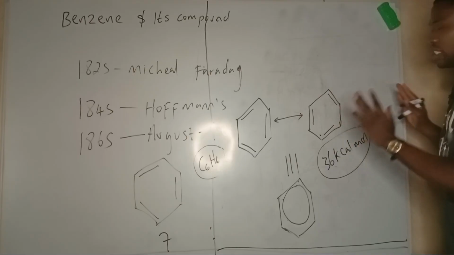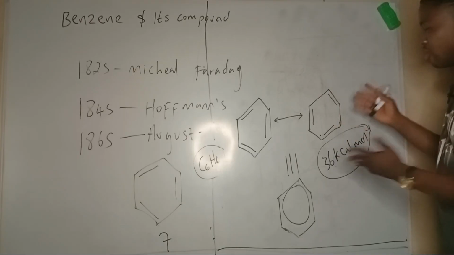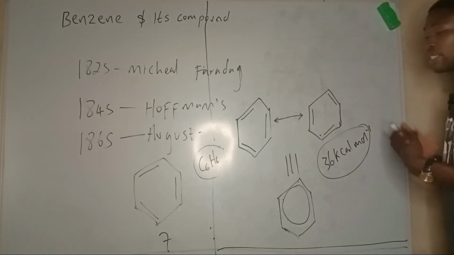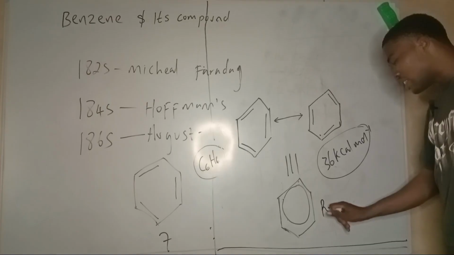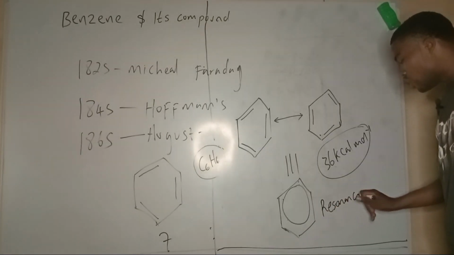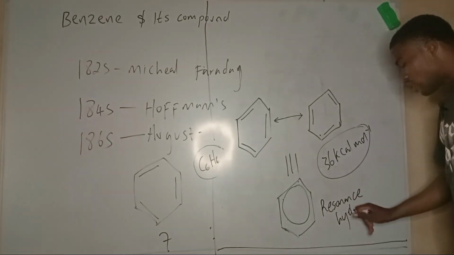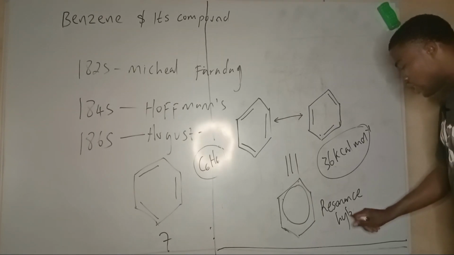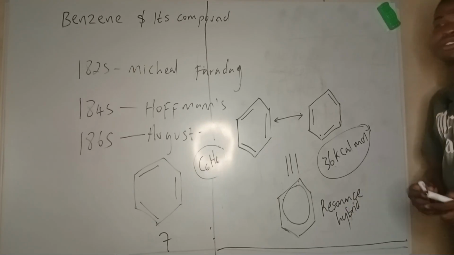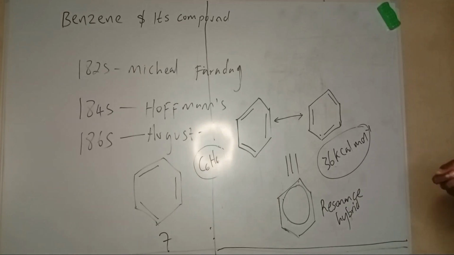This is benzene. Remember, resonance was first explained by Linus Pauling for benzene. This is the resonance hybrid of benzene, so I call it the resonance hybrid. When you see your textbook, this is the way they draw benzene. So that's the structure of benzene.